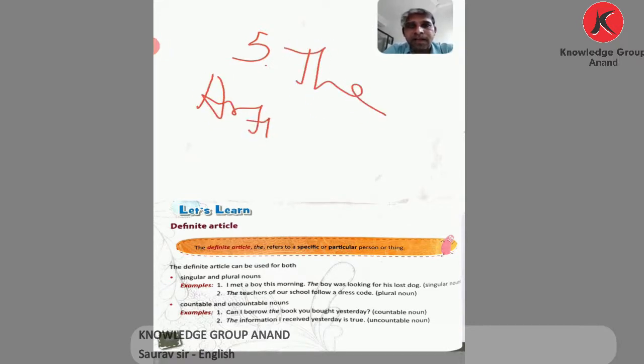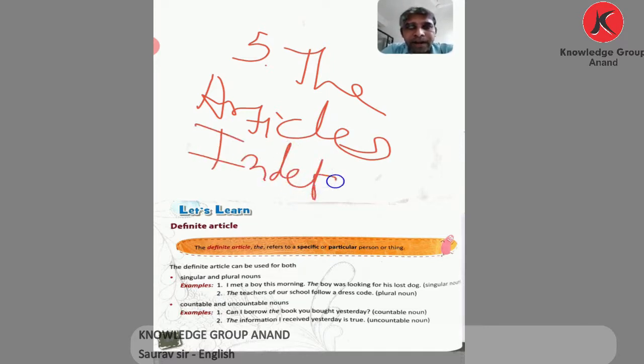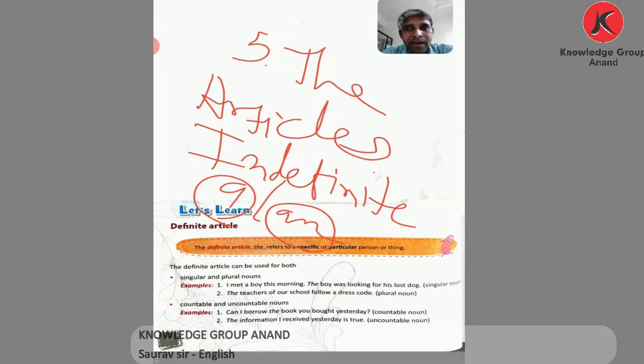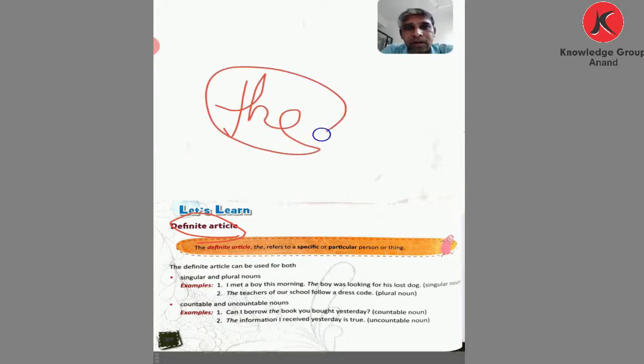So today, from chapter number 5. Which chapter? Chapter number 5. What is the chapter name? The articles. I have discussed with you about what? Indefinite articles, A and AN, where we use A and where we use AN. Now today I am going to talk about the definite articles. What? Definite articles. Definite article: the.